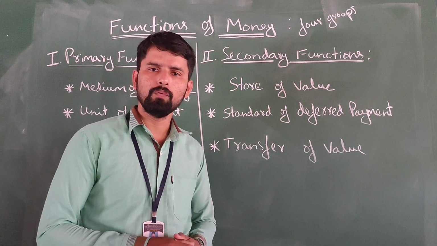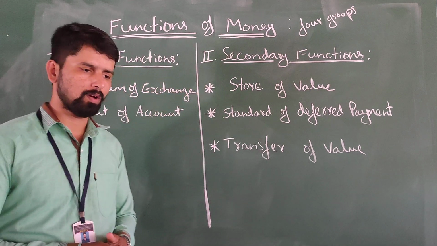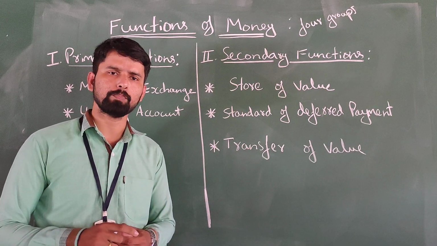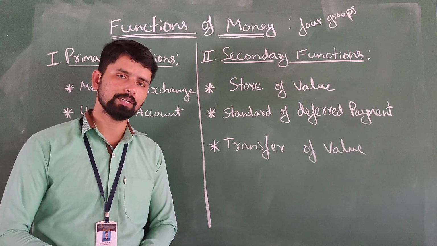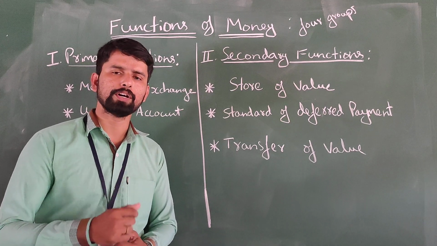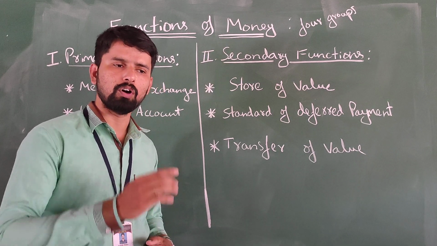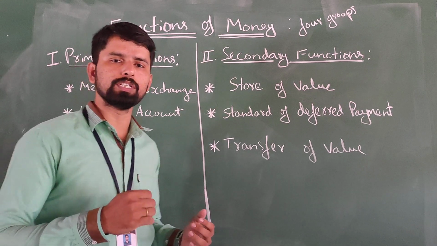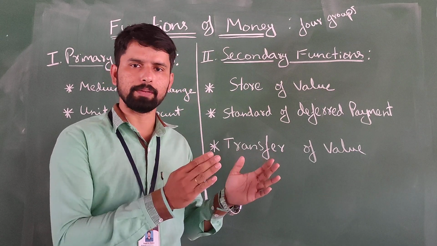In the first video, we discussed what money is and what the definitions of money are. That video gave us the idea, the concept of money that we use in our daily transactions, right? The definition says that money is a thing, an object, a record which is generally accepted, in general use by all people for the payment of goods and services as well as for the repayment of debt. So that is money, right?